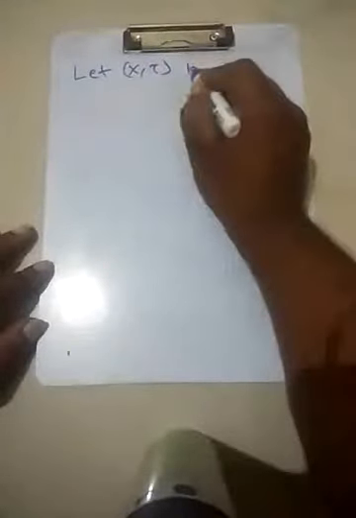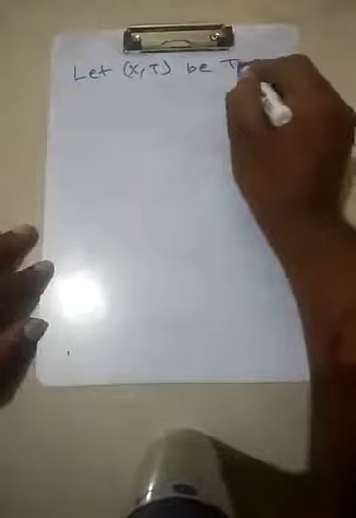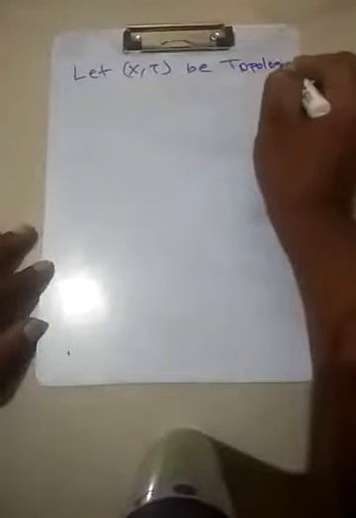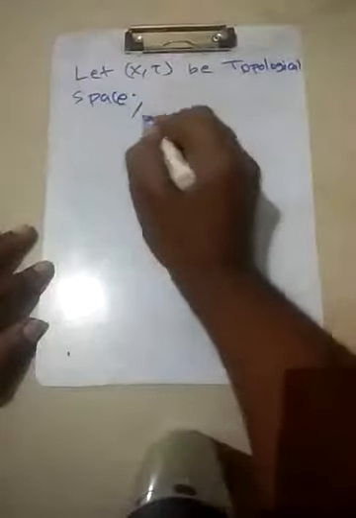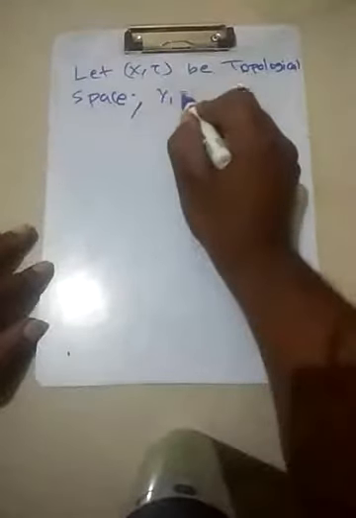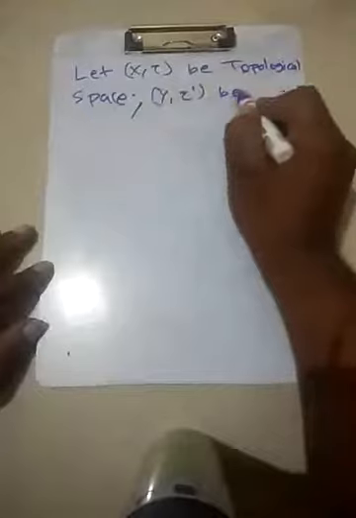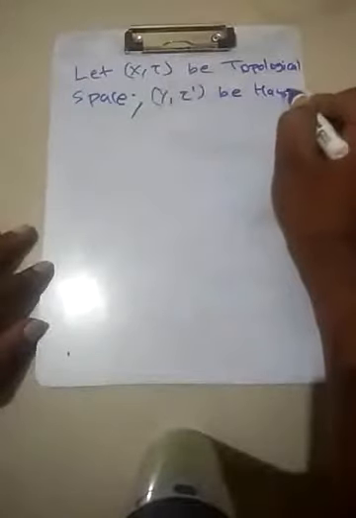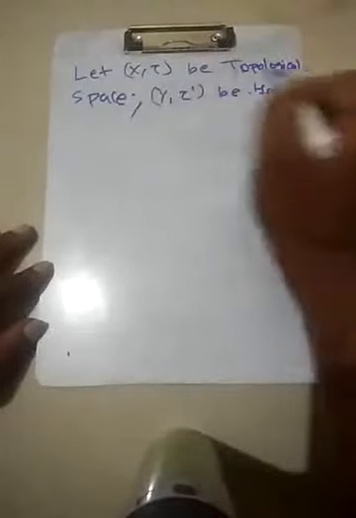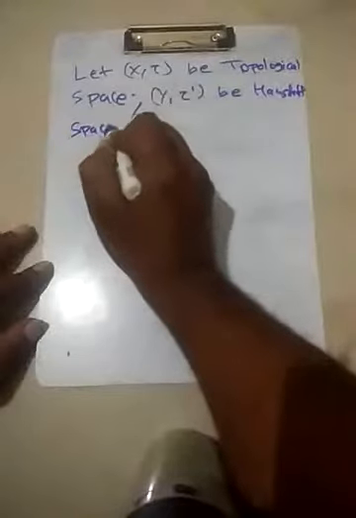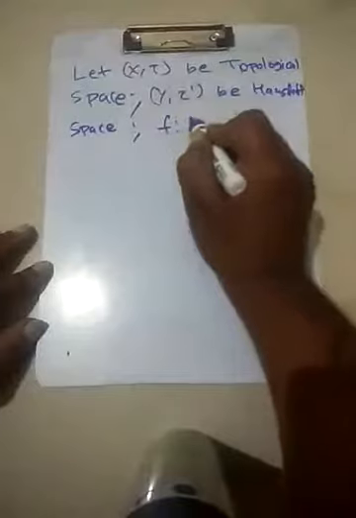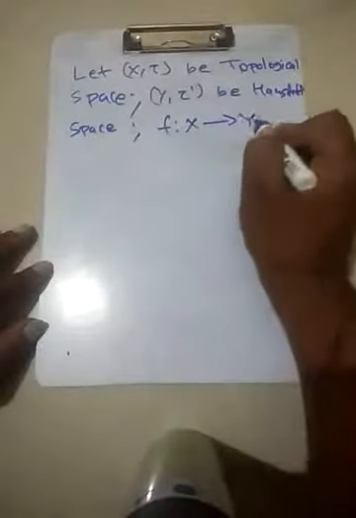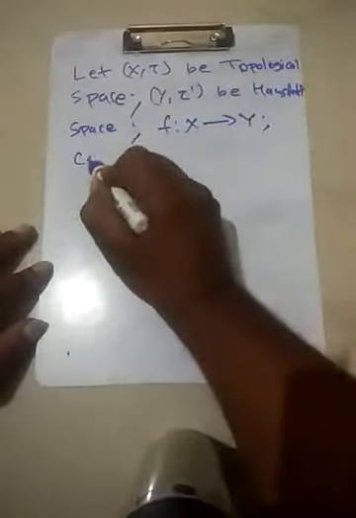Let (X, τ) be a topological space, (Y, τ') be a Hausdorff space, and f is a map from X to Y, a continuous map.